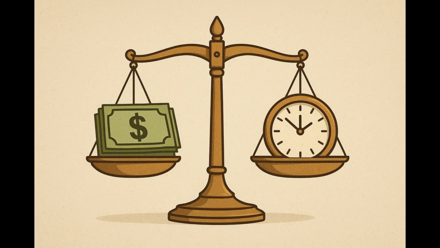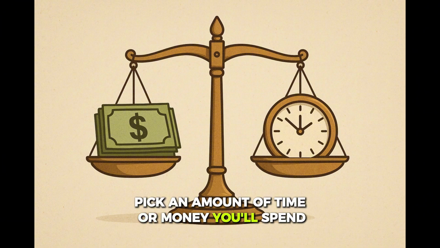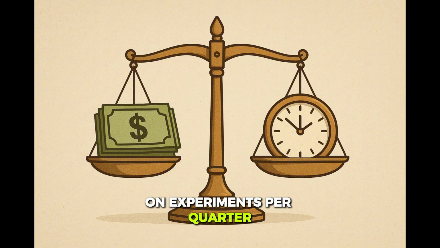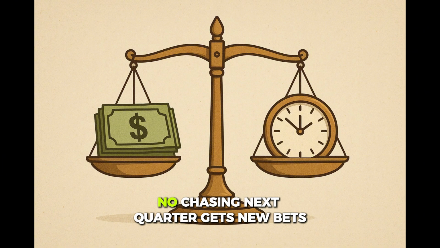Risk budget. Pick an amount of time or money you'll spend on experiments per quarter. When it's gone, pause. No chasing. Next quarter gets new bets.